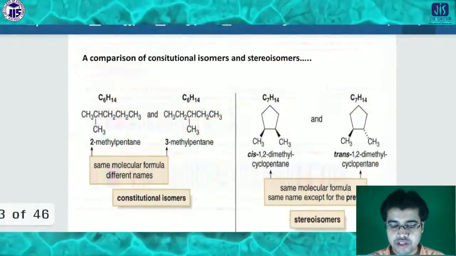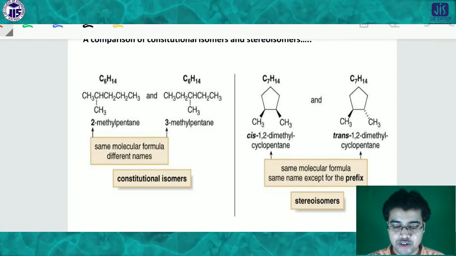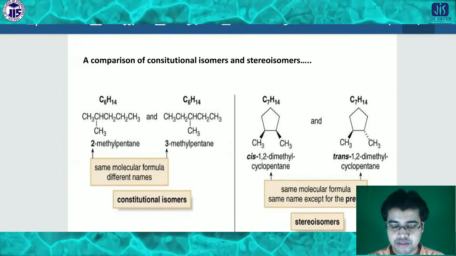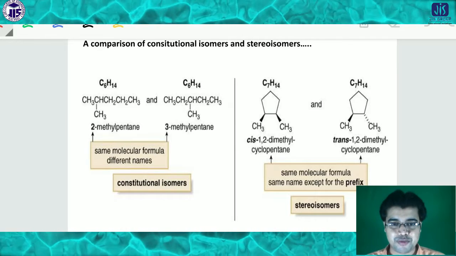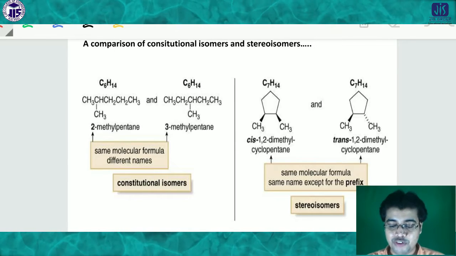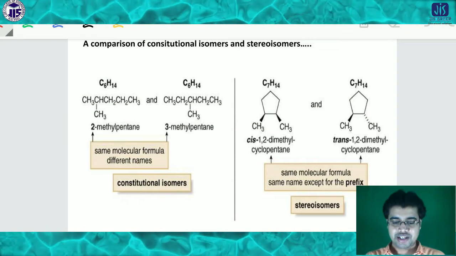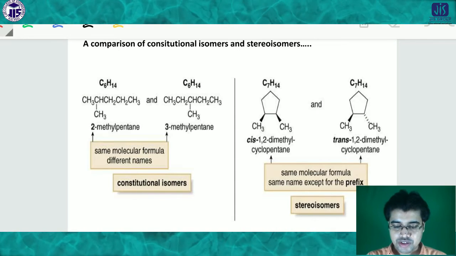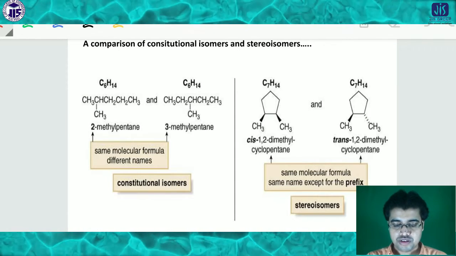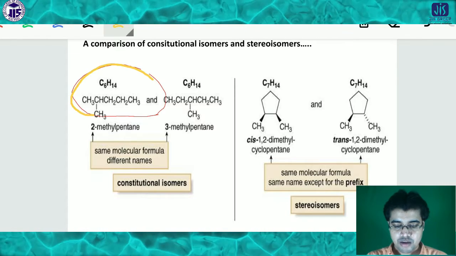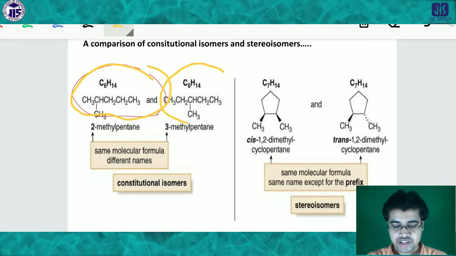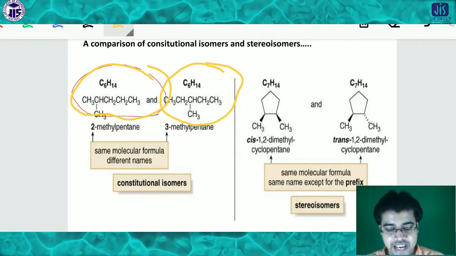I will show you the basic comparison between the constitutional isomer and the stereoisomer. Look here, these are constitutional isomers. There are two compounds with the same molecular formula, but they differ in their connectivity.